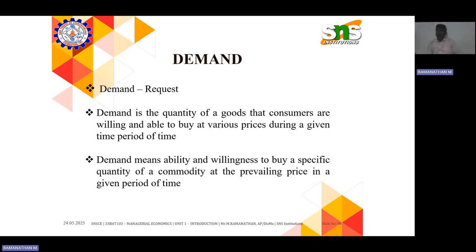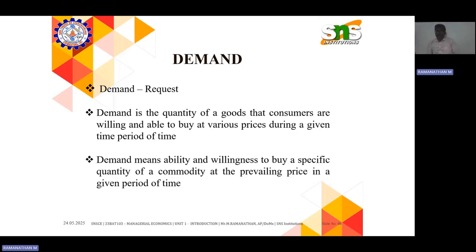If the tomato price is 20 or 30 rupees, the consumption will be high. At 20 or 30 rupees, they will buy around 3 or 4 kgs for their home. If it is 200 rupees, they will think about whether to buy at all, and just buy half a kg and go home.